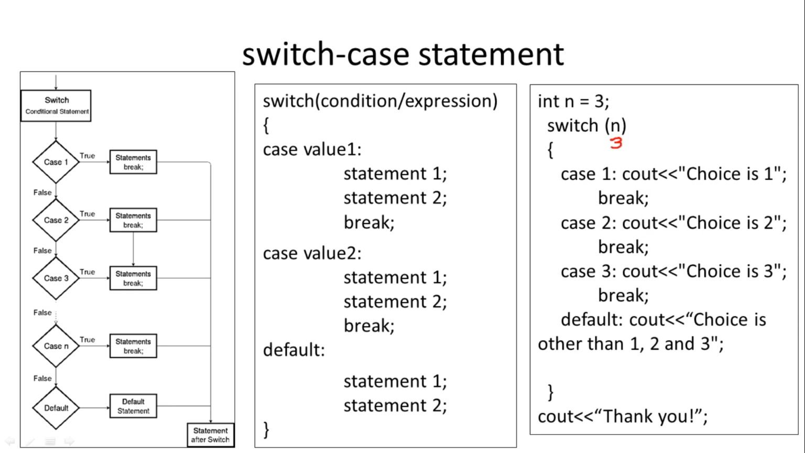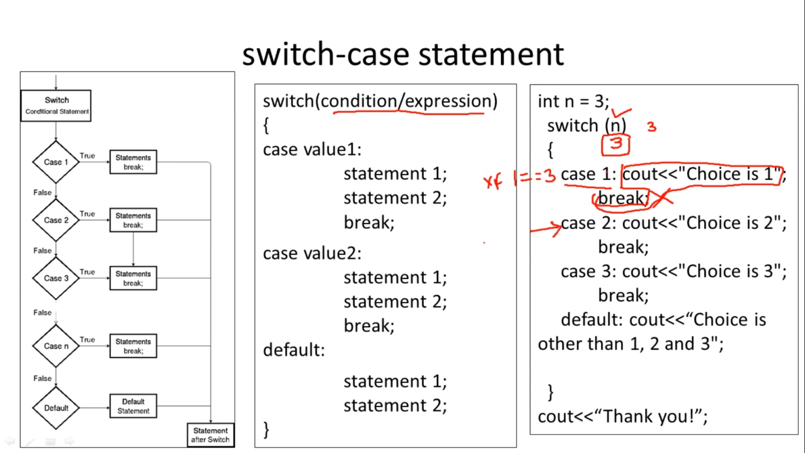So here n is equal to 3. Whatever is written inside this parenthesis will be evaluated. So the n value is 3, and this will be compared with the first case. Whether 1 equals 3, this is false. This is not true. So whatever is written in case 1 will be skipped. Control will come to the second case.